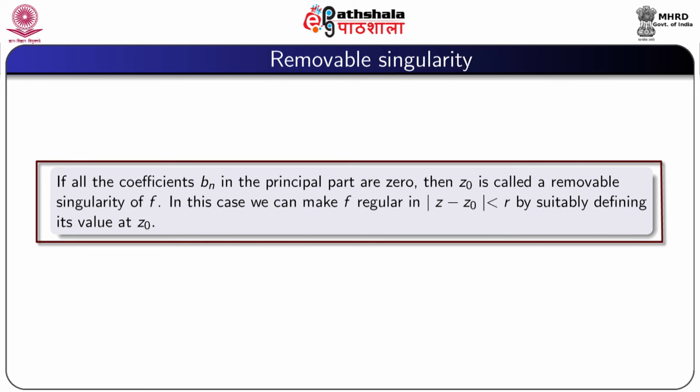Now we define what is called removable singularity. If all the coefficients b_n in the principal part of Laurent expansion are 0, then z0 is called a removable singularity of f. In this case, we can make f regular in mod z minus z0 less than r by suitably defining its value at z0.